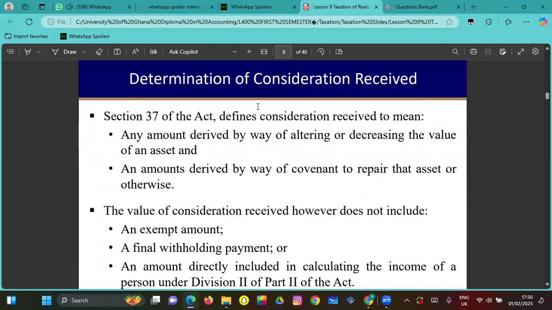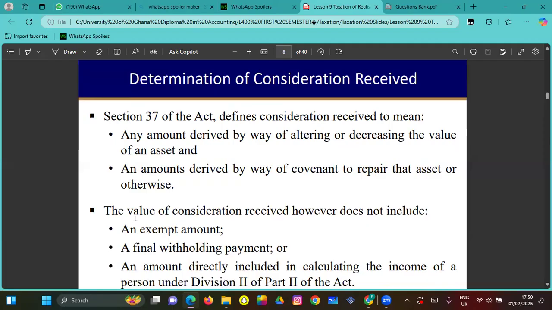Let's move on to the determination of consideration received. Section 37 of the Act defines consideration received to mean any amount derived by way of altering or decreasing the value of an asset, and an amount derived by way of covenant to repair that asset or otherwise.